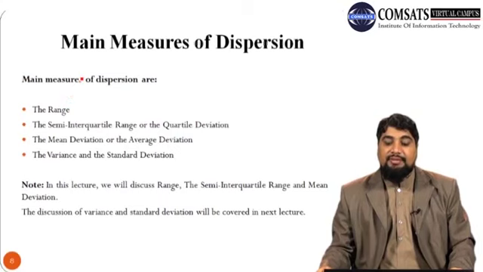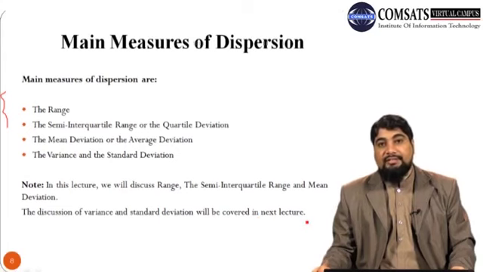Main measures of dispersion. The main measures of dispersion are the range, the semi-interquartile range or the quartile deviation, the mean deviation or the average deviation, the variance and the standard deviation. Note that in this current lecture we will discuss only the first three: the range, the semi-interquartile range and the mean deviation, and the discussion of variance and standard deviation will be covered in the next lecture.